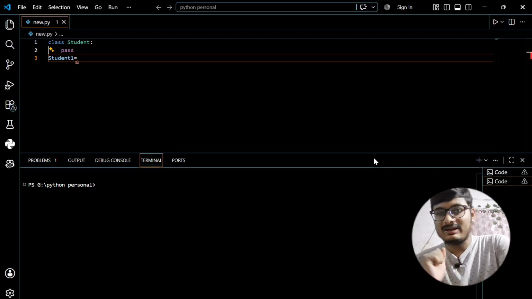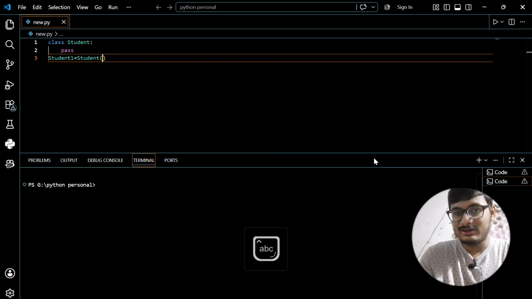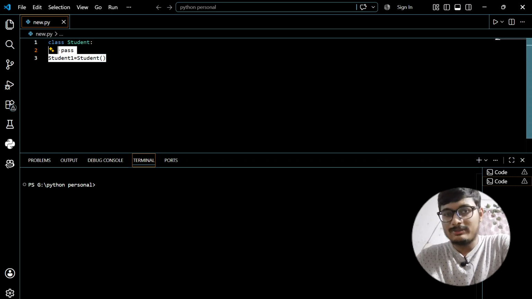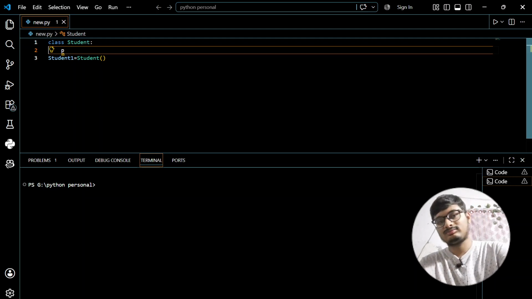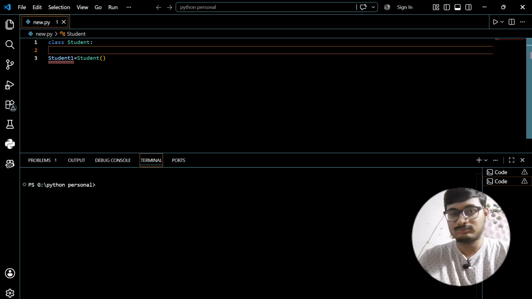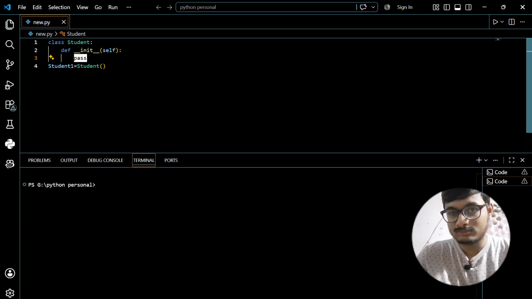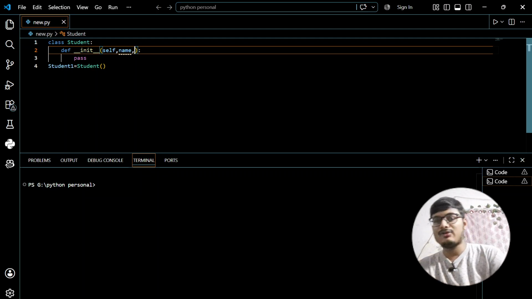Then, I write the name of the class, Student, and add parentheses. So this is now an object, and this is a class. Now suppose I want to give this class a name. How do I do this?